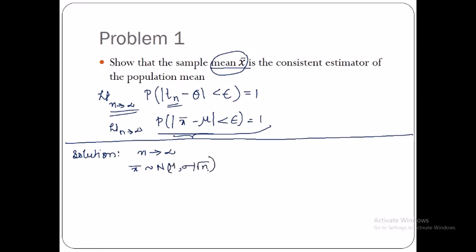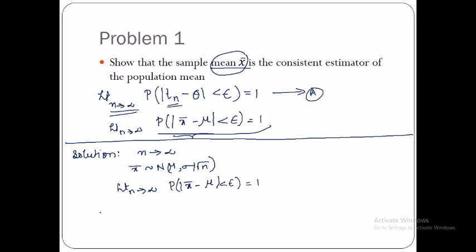This is something we have studied earlier, and let this be equation A. Now I'm going to substitute some values in equation A. So that is what I have done over here. Limit n tends to infinity, probability of modulus x bar minus mu less than epsilon is equal to 1.